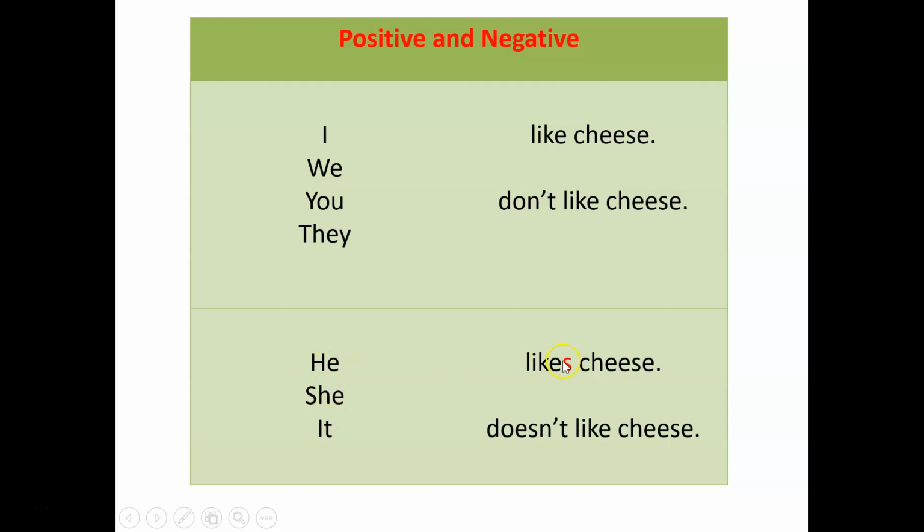So he, she, it likes cheese. This is for the positive. He, she, it doesn't like cheese. This is the negative form. As you can see here, he, she, and it, we added s to the verb. Likes cheese, alright? And here, doesn't like cheese.